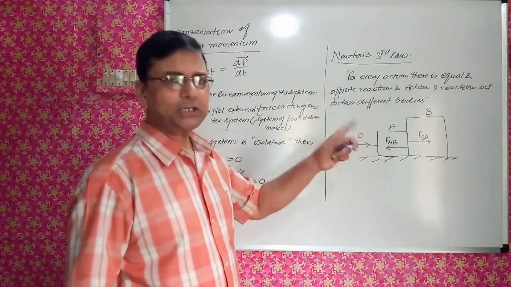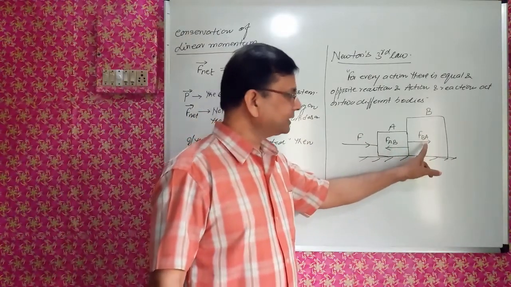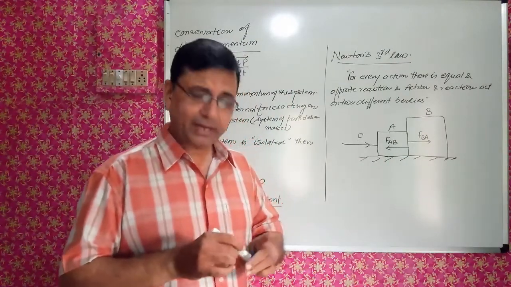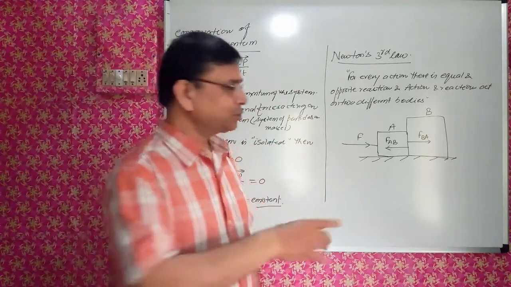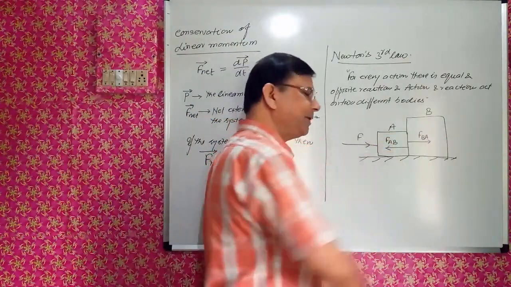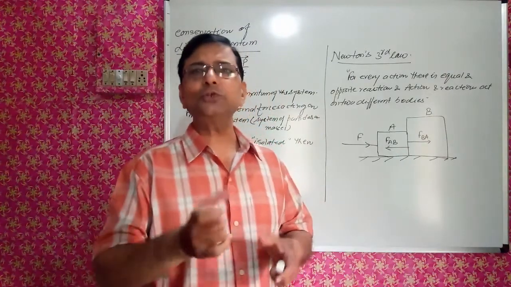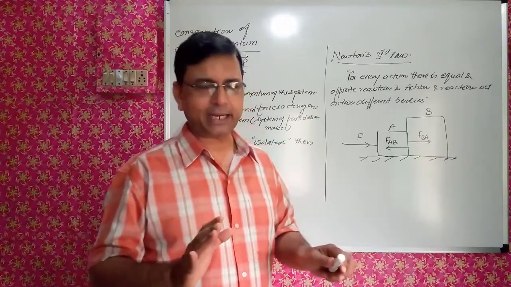This is called an action-reaction pair. We can say this action and this reaction, or this action, this reaction, either way. These two forces are there, and two different names are to be given. That is, one is action and another is reaction. So if action is on B, then reaction will be on A. When action is on A, reaction will be on B. But these two forces will be equal in magnitude and opposite in direction.